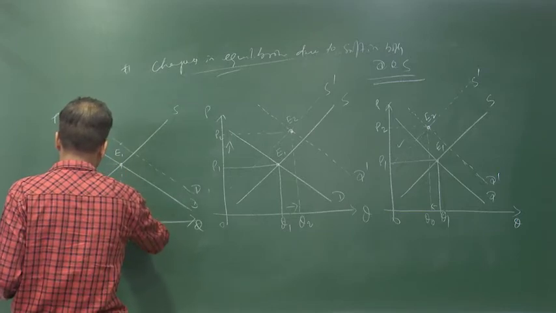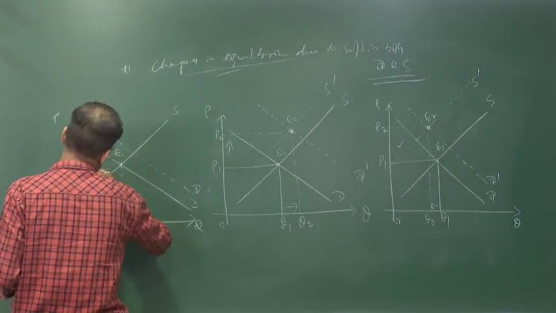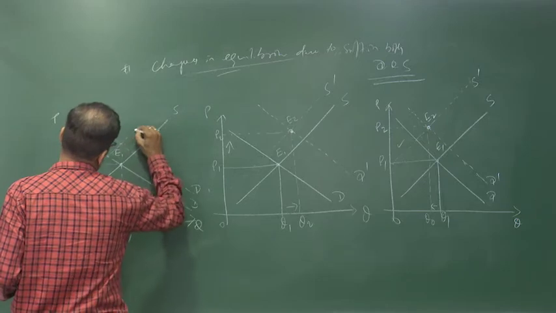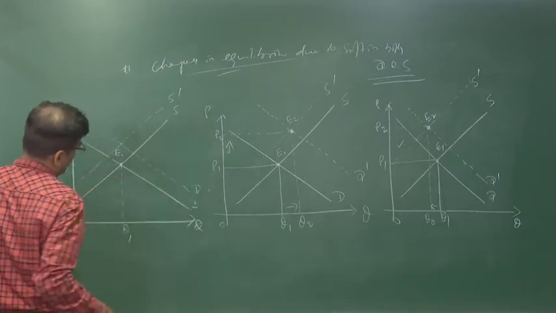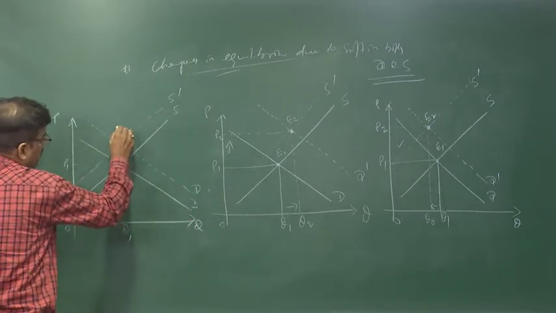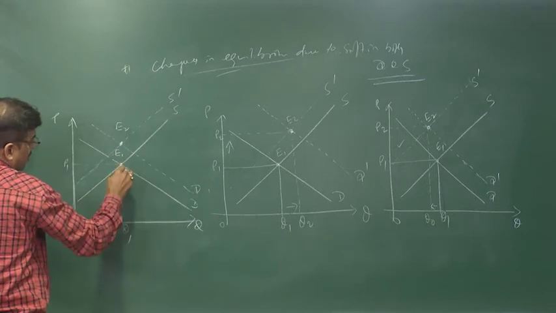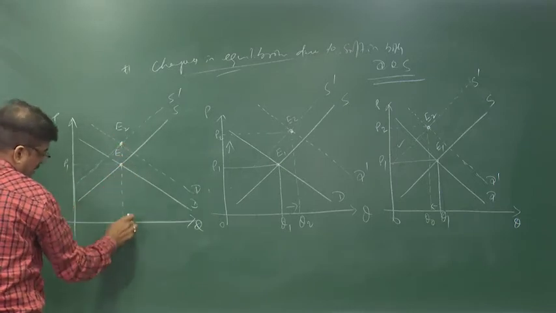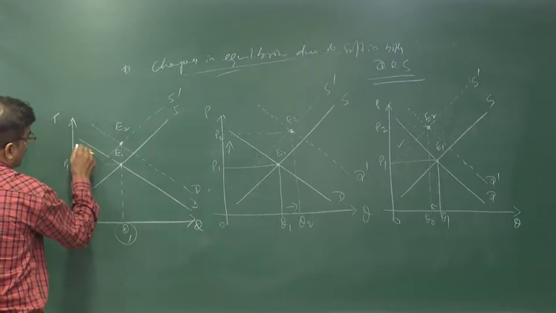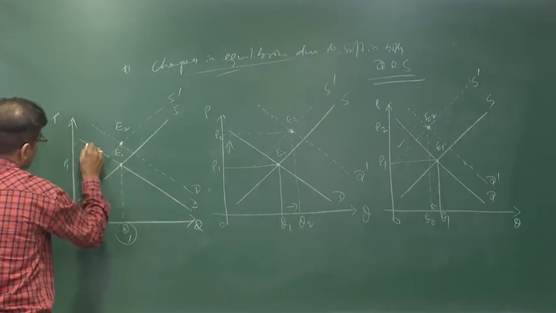If supply changes by the same amount, then equilibrium is at E2. Now what do you find? There is no change in the quantity but the price increases.